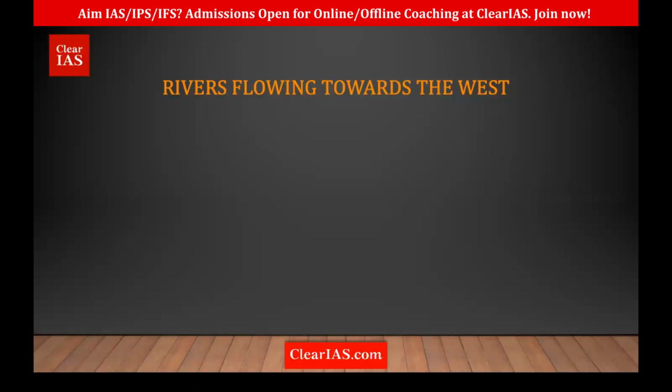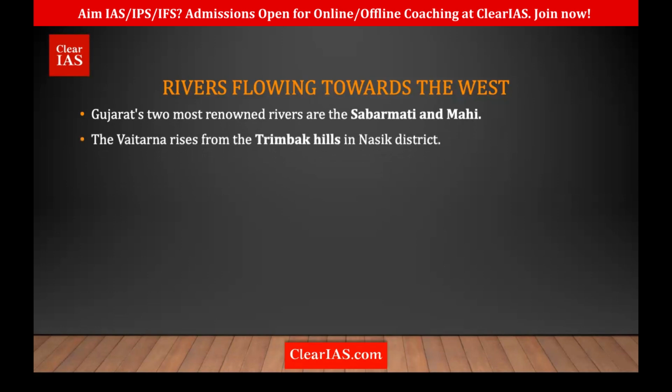Okay, the west flowing rivers originate from where? Mostly from the Western Ghats. In Gujarat, two important rivers we must know are the Sabarmati and Mahi. These are two rivers in Gujarat. We'll see the picture after this slide. So remember, Sabarmati and Mahi are in Gujarat. Okay, and there's another river called Vaitarana originating from the Triambak Hills in Nashik district. To the south of Nashik we have the Godavari, and on the other side we have this Vaitarana river.